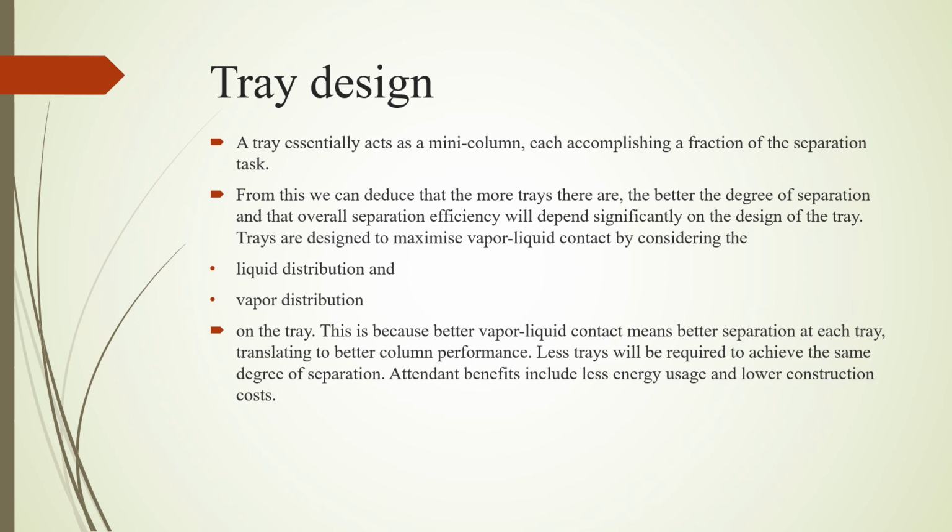Now if a system shows negative deviation from Raoult's law, in this case the molecules' escape from the solution is less than from the pure liquids, and this indicates that in such a solution the intermolecular forces of attraction between the molecules are stronger than those of the pure components. So that is called a non-ideal solution for negative deviation.